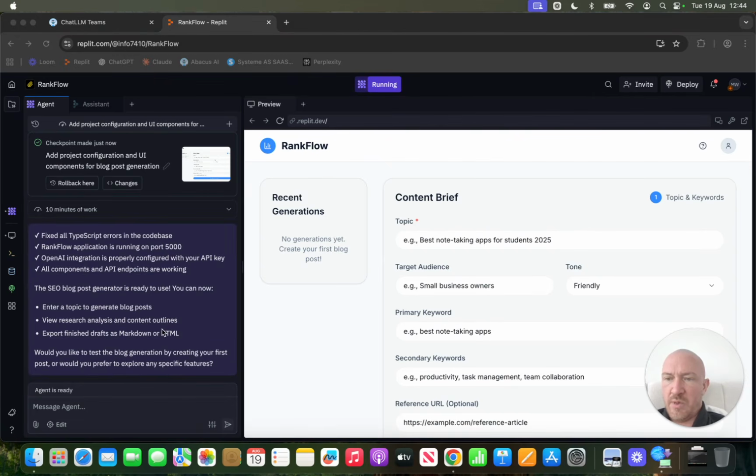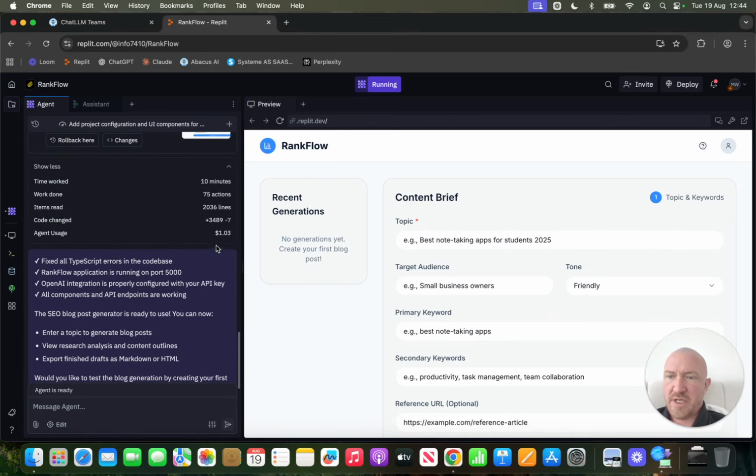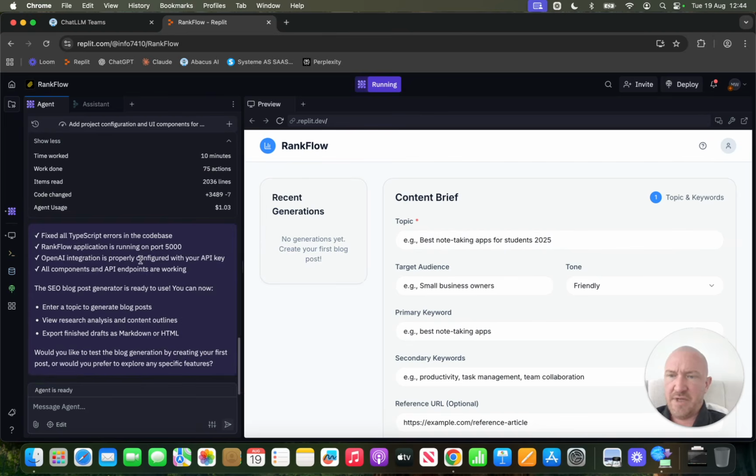Okay, so we are done. It's done 10 minutes of work, look, just to give you a little idea of cost. The agent cost $1.03. So it's worked for 10 minutes, it's done that much stuff, code and items read and all that stuff. And here we are. We've got the basics of an app.